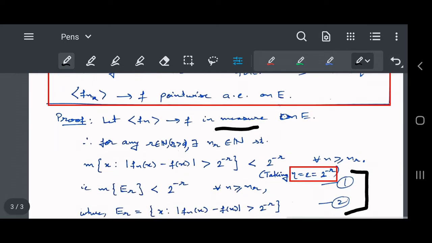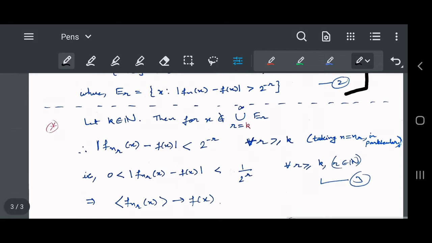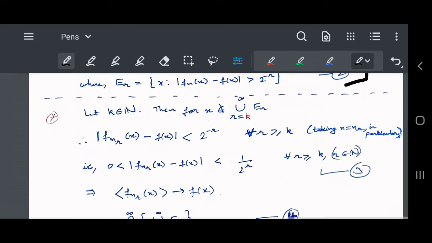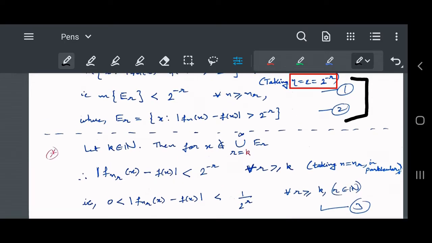We will create a sequence this way and prove that the set of points which violates pointwise convergence has measure 0. As we observe from the definition of this set itself, it tells that the difference of f_n(x) and f(x) becomes more than some epsilon. That means the convergence is not there, so it seems like a violation set.